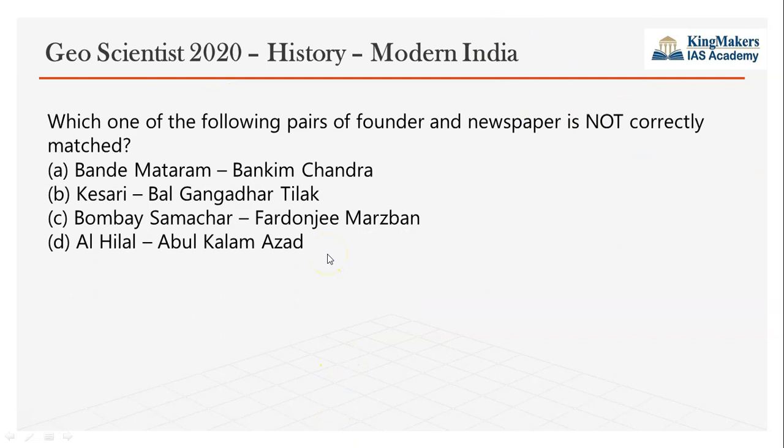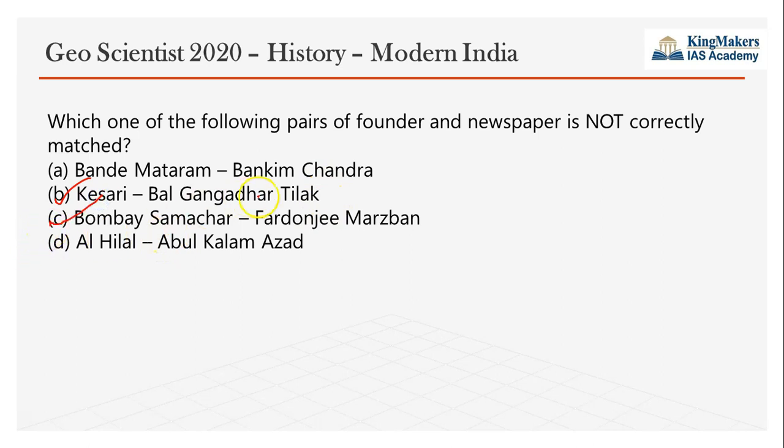So this set of questions was asked in the Geoscientist examination of 2020. Which of the following pairs: here they have given the names of newspapers and the founders who founded the newspaper. This is another model which UPSC asked in the correctly matched question. Here they are asking for not correctly matched. So Kesari was founded by Bal Gangadhar Tilak. Yes, that is true. Kesari is a Marathi magazine started by Bal Gangadhar Tilak.